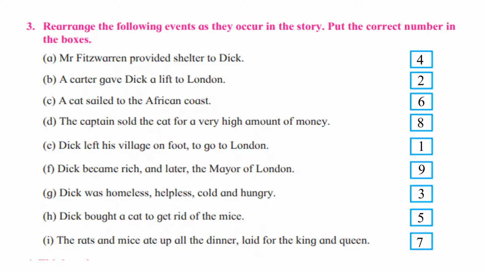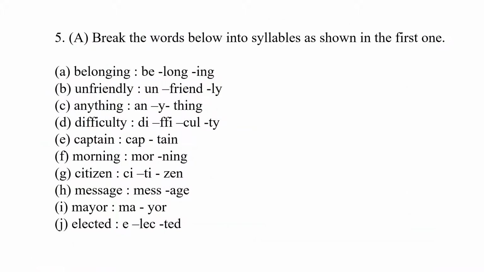Sixth, the cat sailed to the African coast. Seventh, the rats and mice ate up all the dinner laid for the king and queen. Eighth, the captain sold the cat for a very high amount of money. Ninth, that is last, Dick became rich and later the mayor of London. Like that you have to arrange the correct events.